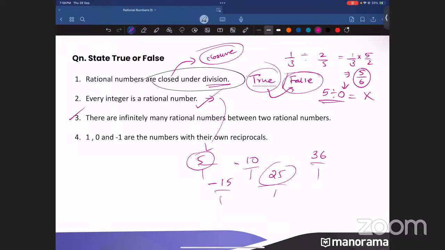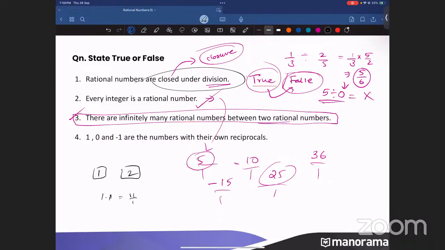There are infinitely many rational numbers between two rational numbers. Is that true? If I take 1 and 2, are there many rational numbers between 1 and 2? Is there any rational number between 1 and 2? I can write 1.1, which is also 11 by 10. I can write 1.2, which is nothing but 12 by 10. I can write 1.5, which is nothing but 15 by 10. I can write 1.65. 1.65 is 165 by 100.